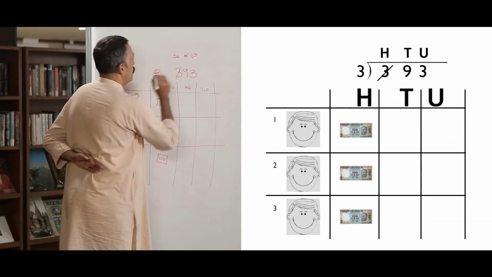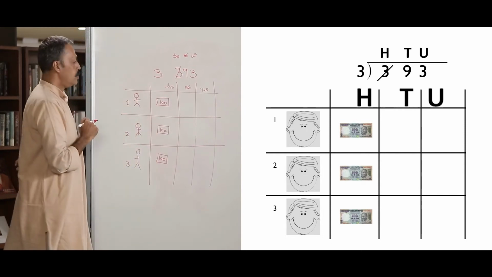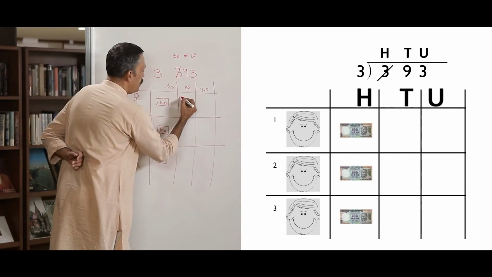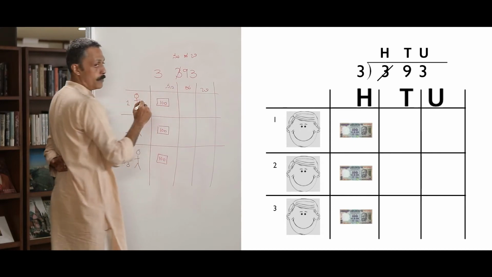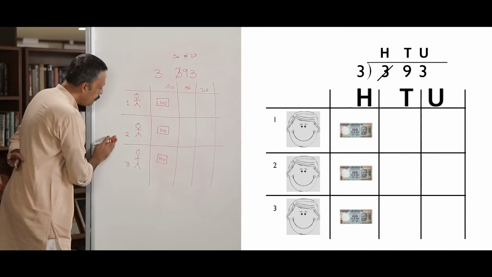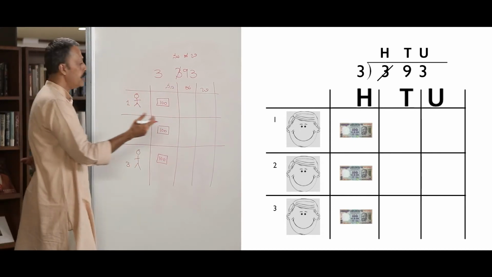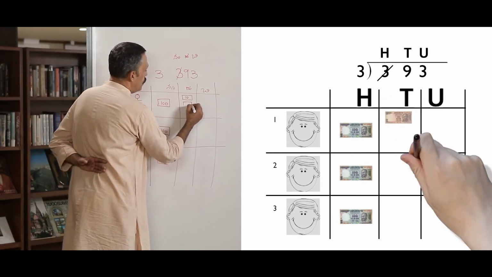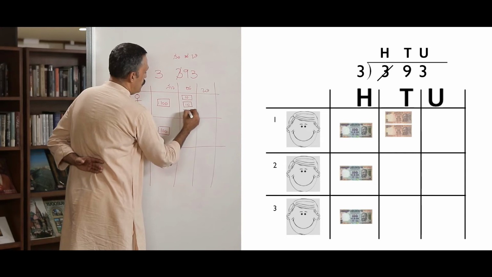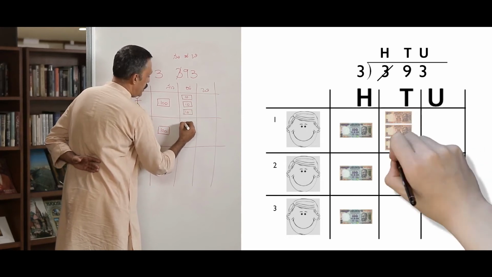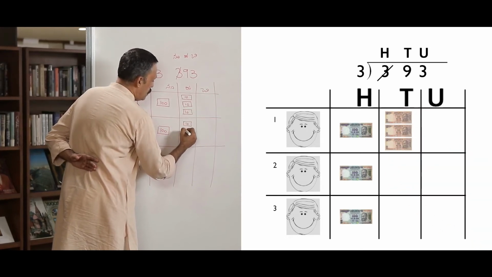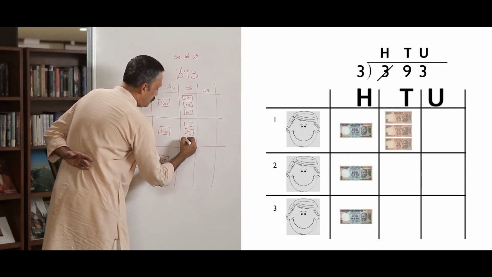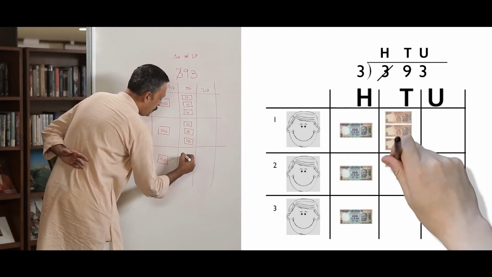Now I have 9 notes of 10 rupees. How much will each person get? 9 notes to be given out to 3 people. So each one gets 3 ten rupee notes.